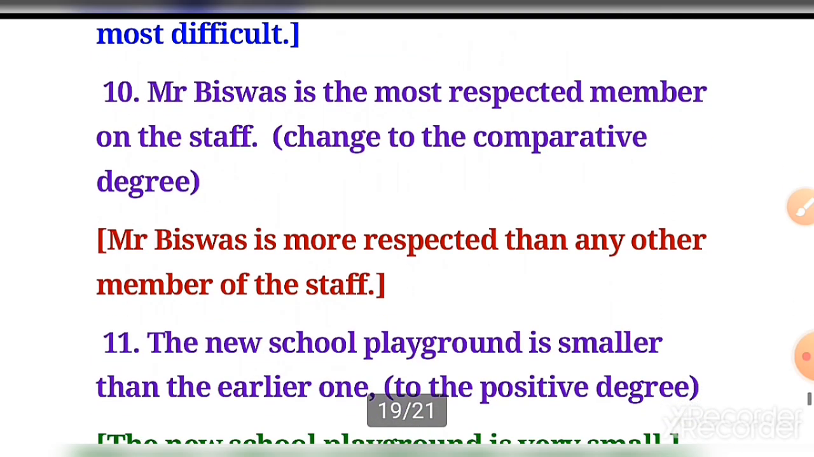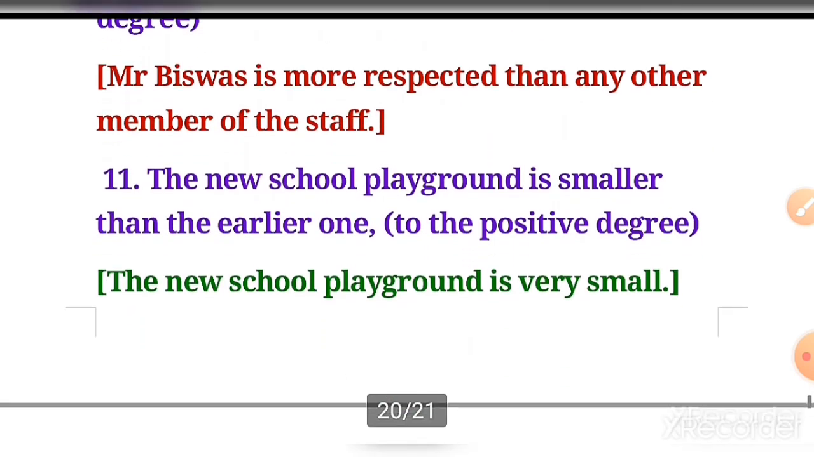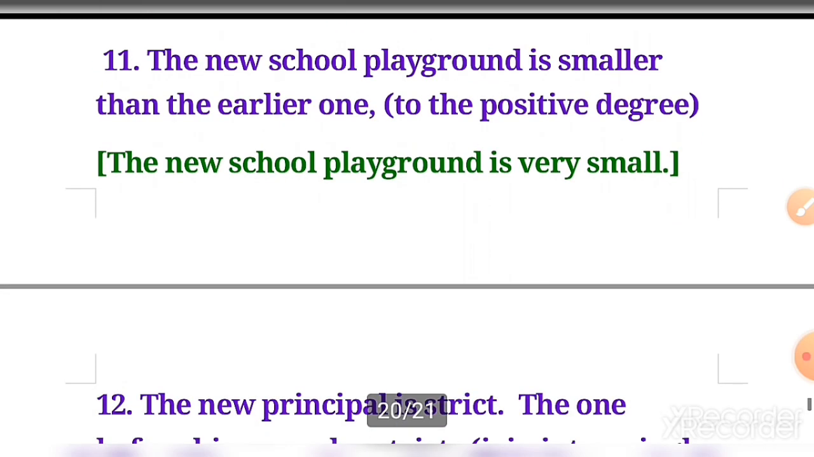Okay, number 10. Mr. Vishwas is the most respected member on the staff. You have to change into comparative degree. That becomes Mr. Vishwas is more respected than any other member of the staff. Number 11. The new school playground is smaller than earlier one. We have to change into positive form. That will be the new school ground is very small.